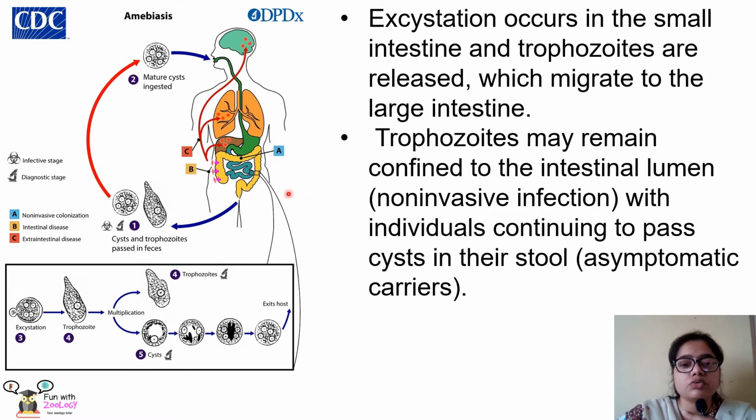That means any individual who has this non-invasive infection, where the trophozoites are confined to the intestinal lumen, can pass on cysts through the stool, and the stool can contaminate food and water. These people are the asymptomatic carriers, because they themselves are not affected by the disease and do not have any symptoms, but they pass on the stools into the environment and contaminate it, and they can act as carriers of the cyst, which is the infective stage. By this way the cyst enters the environment.